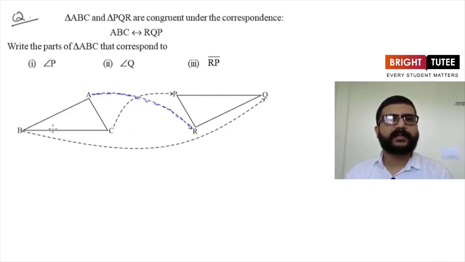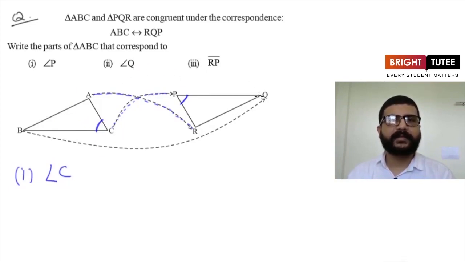So what do you think about angle P? It will be corresponding to which angle of triangle ABC? Here is angle P. As we can see, vertex P is corresponding to vertex C. So angle P will be corresponding to angle C. So the answer to the first question here will be angle C. Now the second one here is angle Q. Now this vertex Q is corresponding to vertex B. So angle Q is corresponding to angle B. So the answer to the second part of the question is angle B. Now let's see the second one.